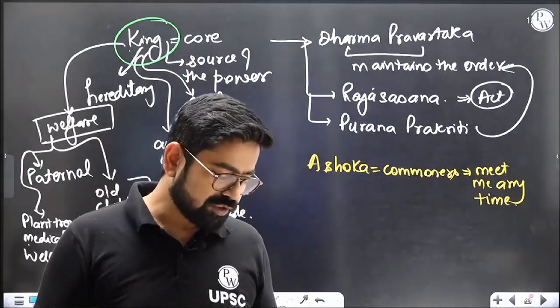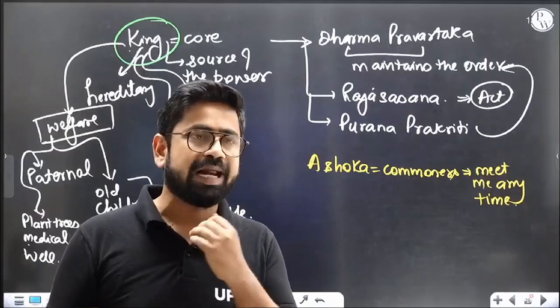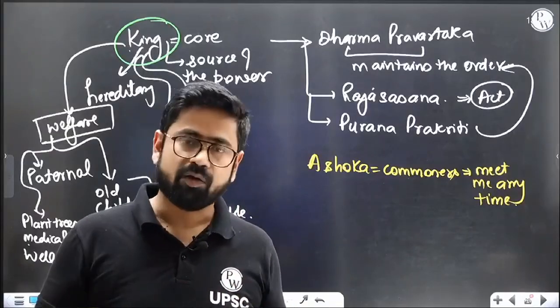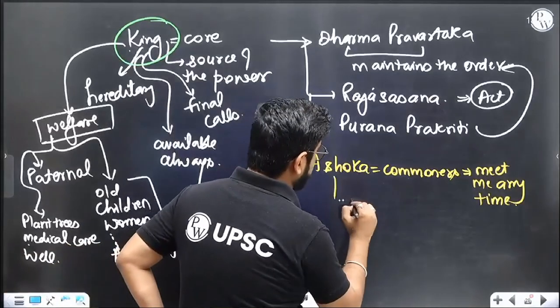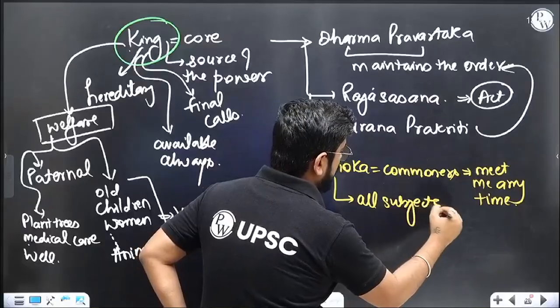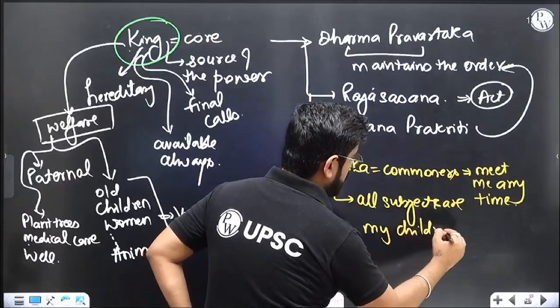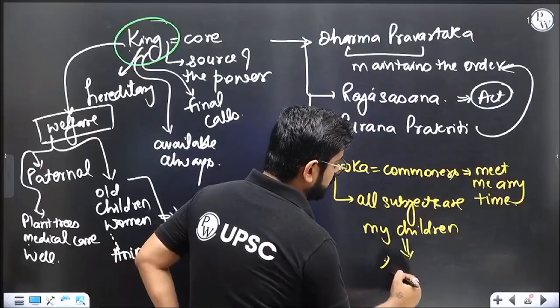Understood? So this shows he's not writing this for the sake of writing, or only on paper, but it is actually being implemented. He's saying that commoners can meet him many times, and he says that all subjects are my children. We've already seen that. All subjects are my children. So basically, your welfare or your happiness is something which I desire.